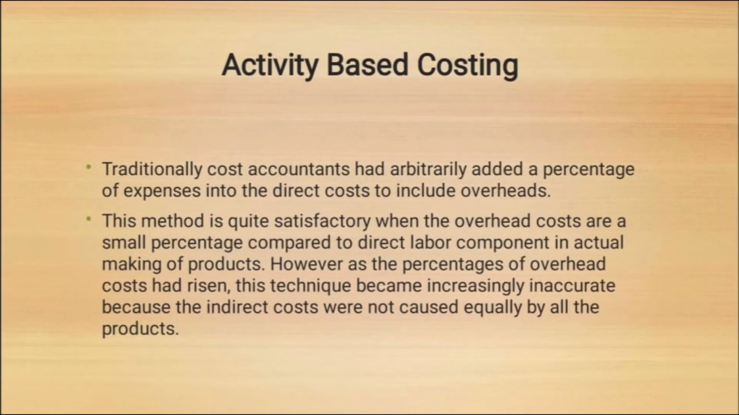Activity based costing. Traditionally, cost accountancy had arbitrarily added a percentage of expenses to the direct cost to include overhead. This method is quite satisfactory when the overhead costs are a small percentage compared to direct labor components in actually making the products. However, as the percentage of overhead cost has risen, this technique has become increasingly inaccurate because the indirect costs were not caused equally by all the products.